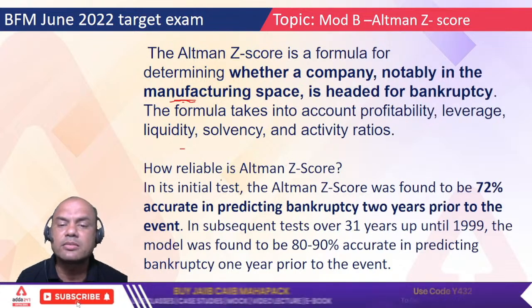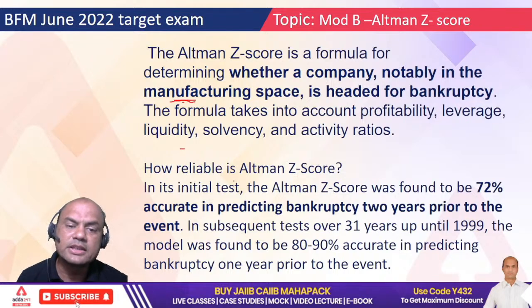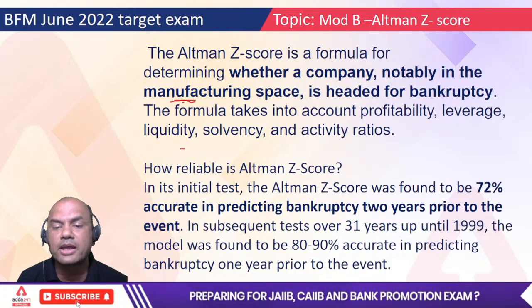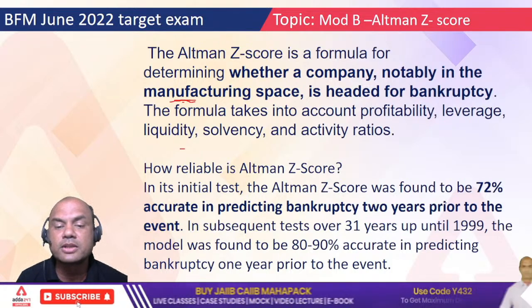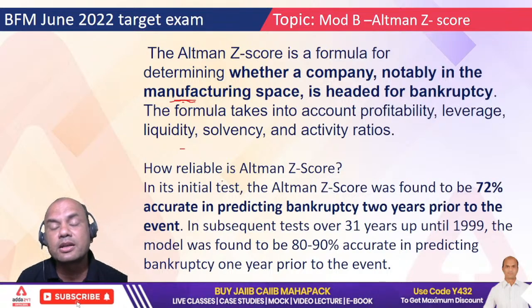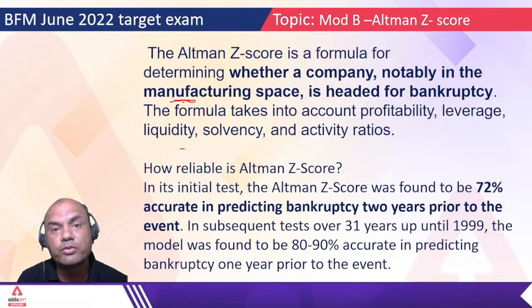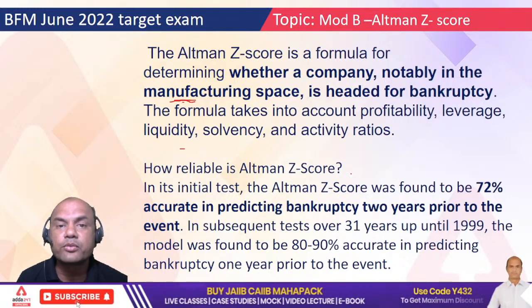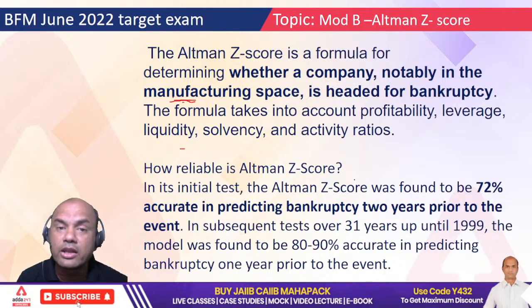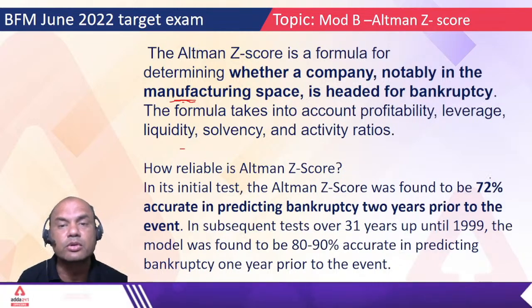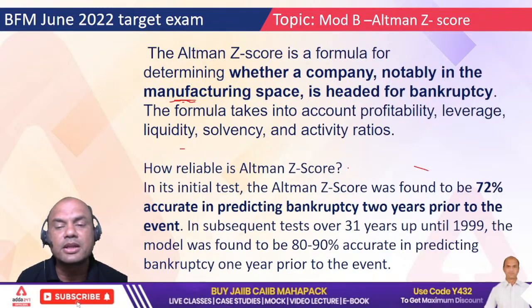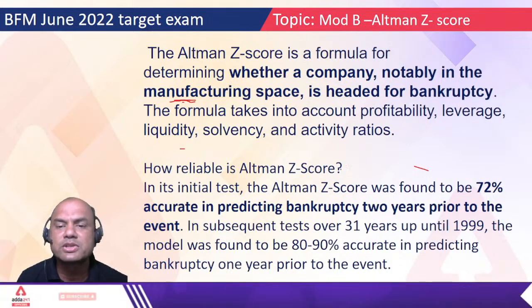So how reliable is the Altman Z score? In its initial test, Altman Z score was found to be 72% accurate in predicting bankruptcy 2 years prior to the event. It means you can predict the bankruptcy of a company 2 years before. Now how good is this? If you are an auditor, an investor, a CEO, anyone, this is the best score, isn't it? Because I can immediately tell the future of that company without going through all the 5, 10, 15, 20 ratios.